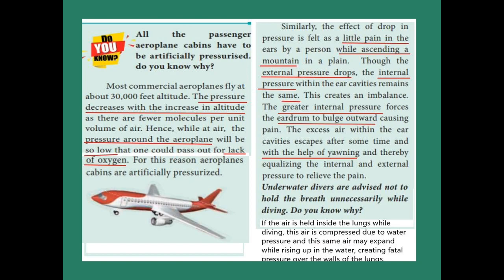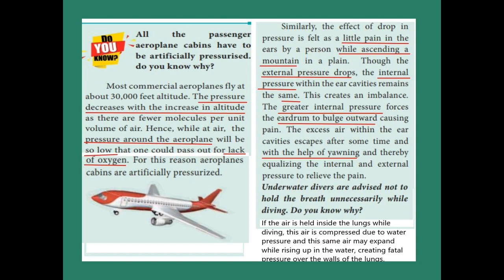First of all, the pressure decreases with the increase in altitude. So, the pressure around the aeroplane is very low. This causes a lack of oxygen, and that lack of oxygen causes death. So, to reduce the death of passengers, the aeroplane cabins are artificially pressurized.